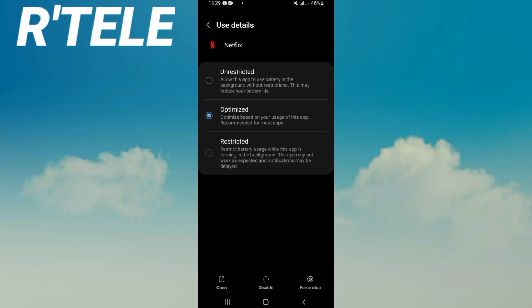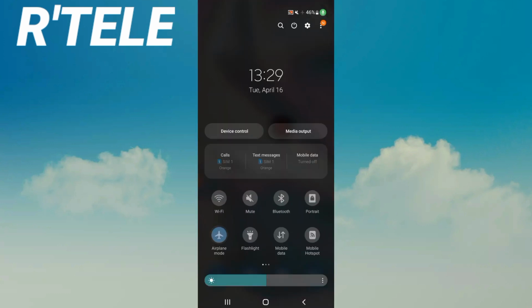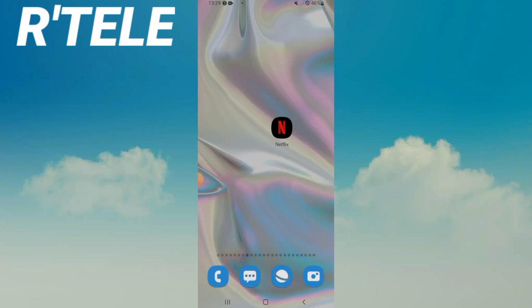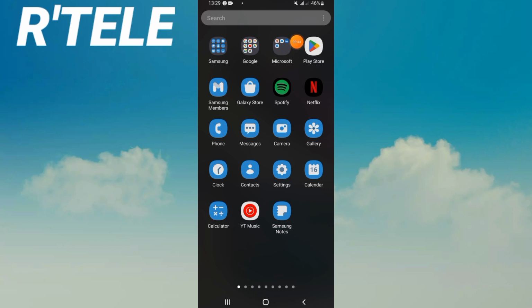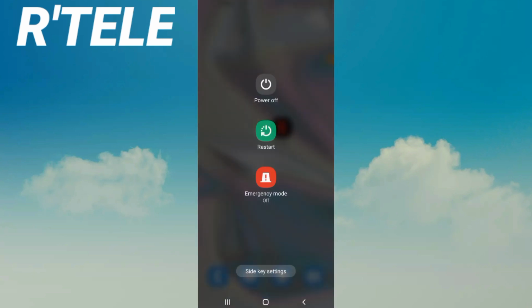Come to battery, make it on optimized mode. Right now, guys, you have to turn on your airplane mode and turn it off after this. And right now, just come to Play Store or App Store, update your Netflix if the update is available. And right now, restart your phone, and that's all what you should do.